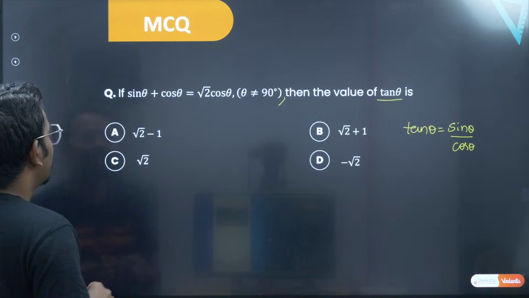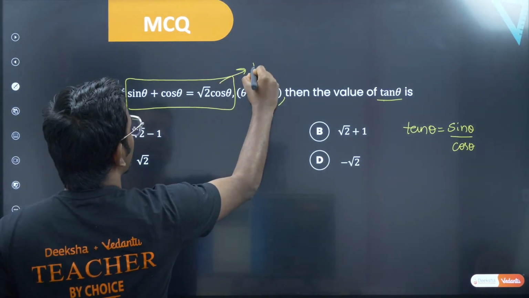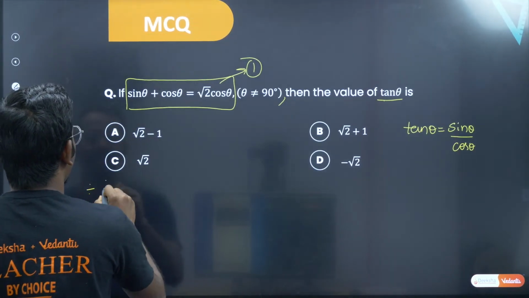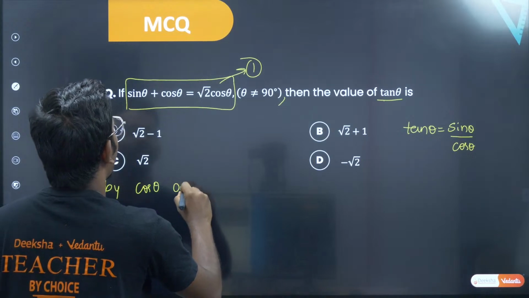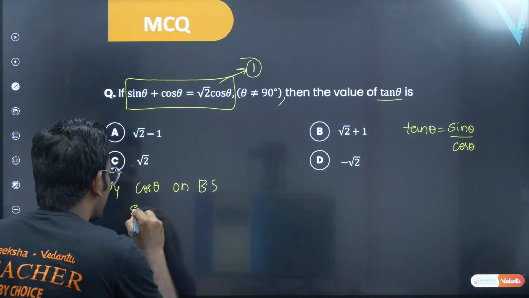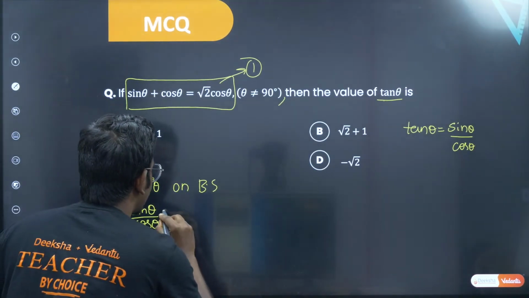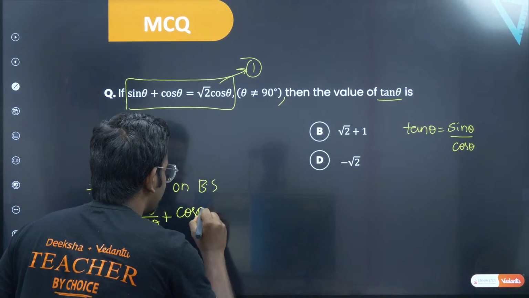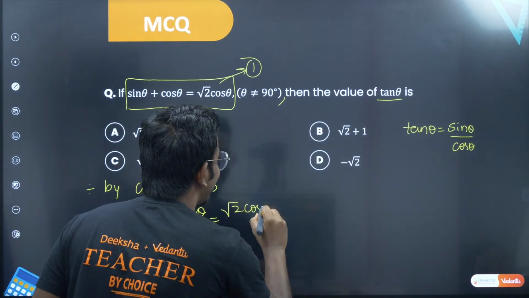So what I do is divide this expression. Let me call this sin theta plus cos theta as equation 1. Divide by cos theta on both the sides. That's it. So what happens? Sin theta by cos theta plus cos theta by cos theta is equal to root 2 times of cos theta by cos theta.